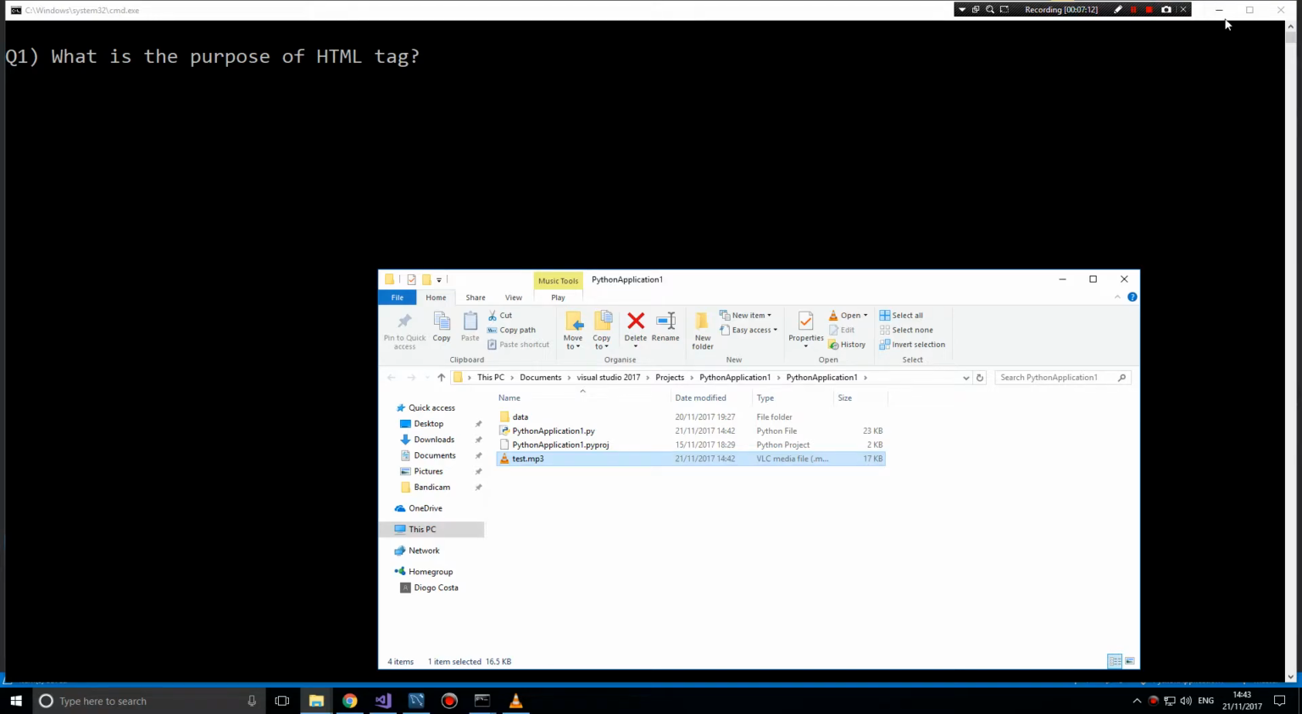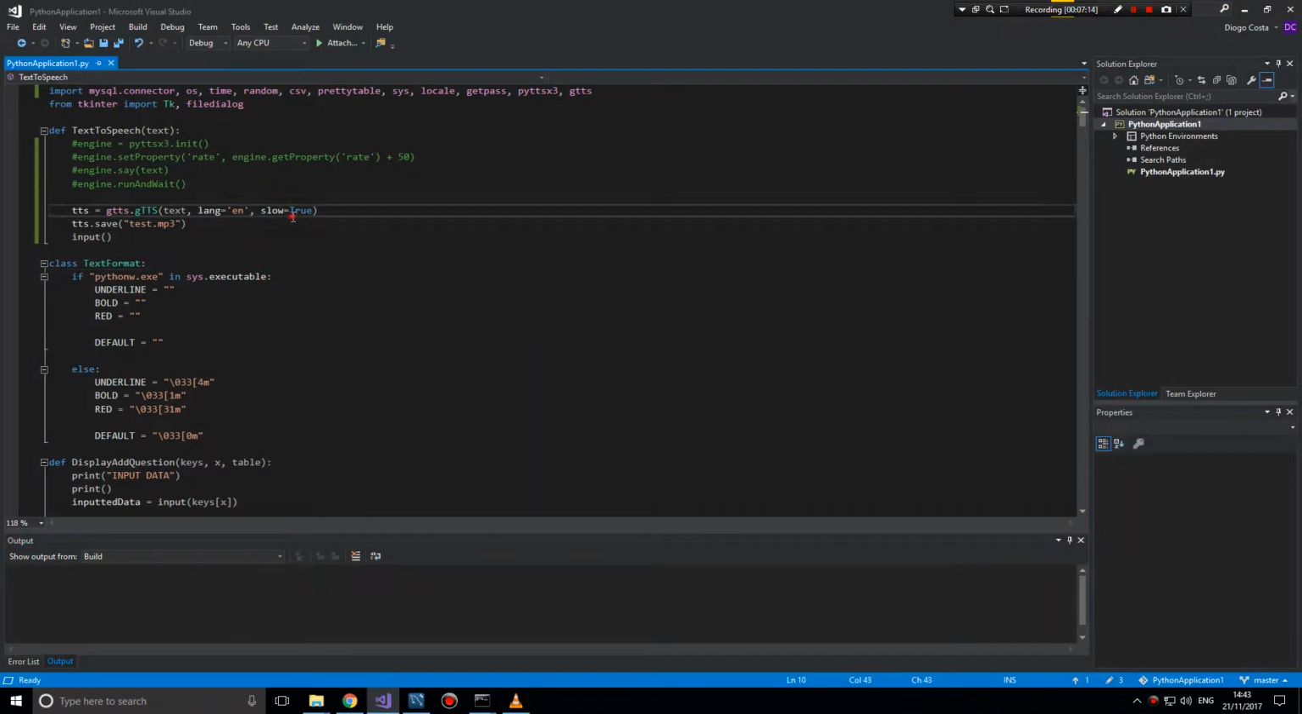I just don't like the voice. Okay, let's change the language. Let's see what happens if I change it to another language while the words are in English.